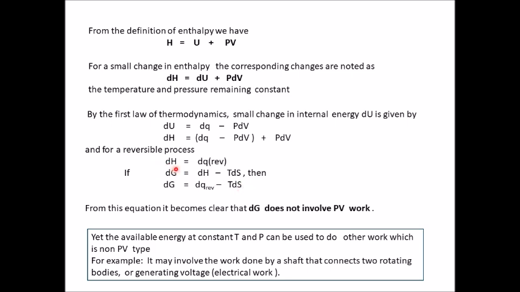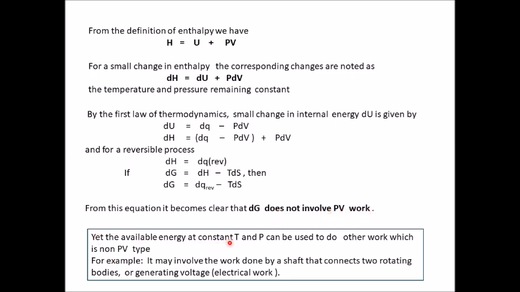How? Because we saw dH is equal to dq, and if the process is reversible, dH is equal to dq reversible, because minus PdV and plus PdV cancel. So, from this equation, it becomes clear that delta G does not involve any PV work.